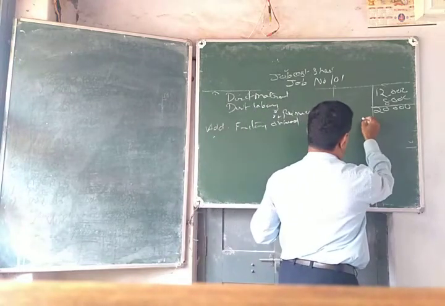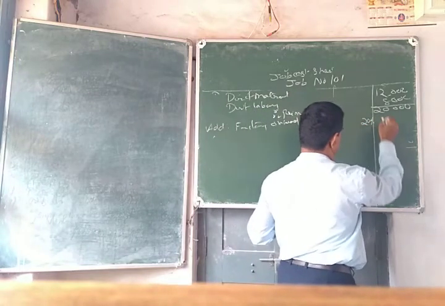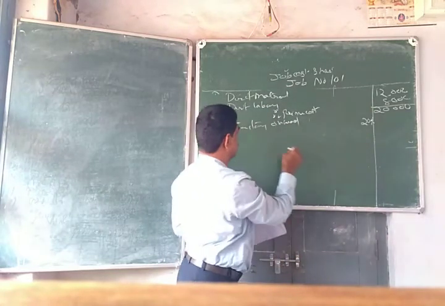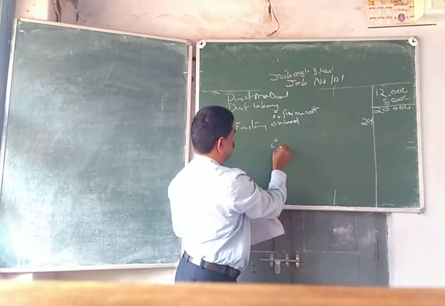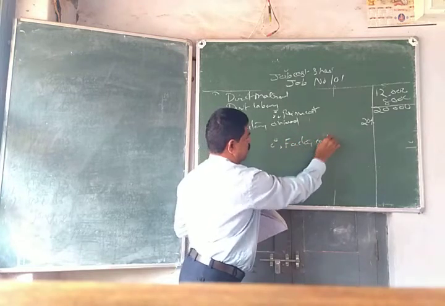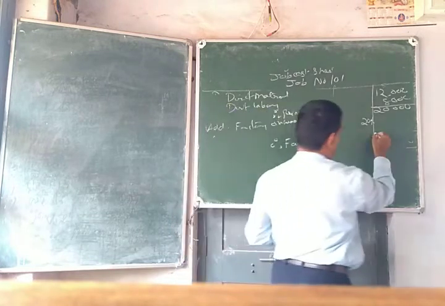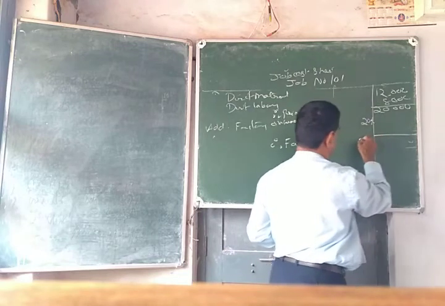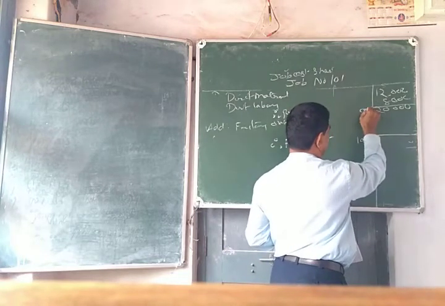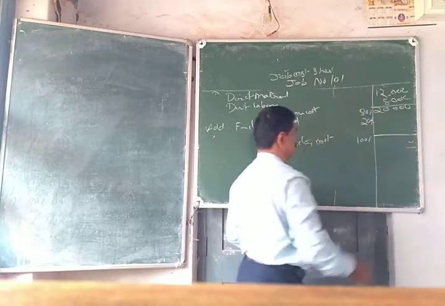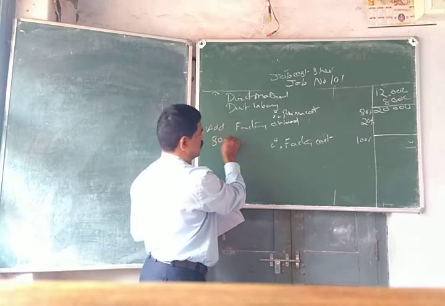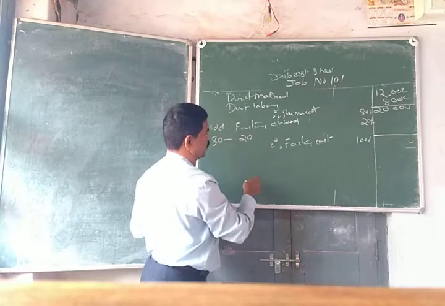After adding this 20%, we will get the factory cost. So factory cost is not given. Factory cost means here 100%. So the prime cost is 80% only. So the simple calculation is 80% is equal to 20,000.